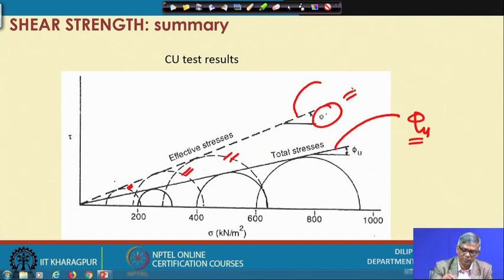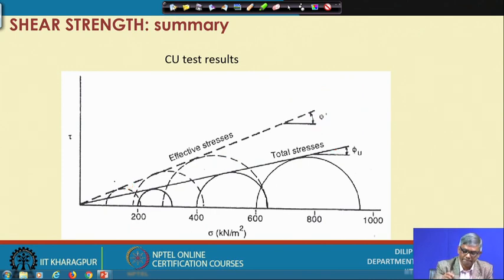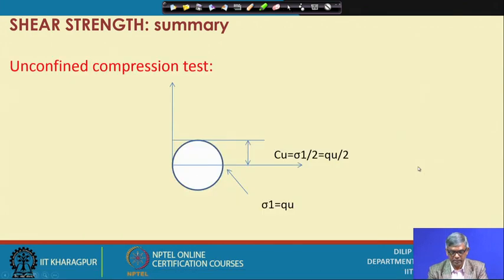This we have also discussed before. Once again I am highlighting it, since it is important. For the unconfined compression test, as I have mentioned before, sigma 3 is 0 and this is qu, and qu is nothing but sigma 1. The envelope will be horizontal, at a distance of r. So, Cu equals sigma 1 by 2, equal to qu by 2. So, if the unconfined compressive strength is given, then from there you have to find Cu, the undrained shear strength, which is just half of that.